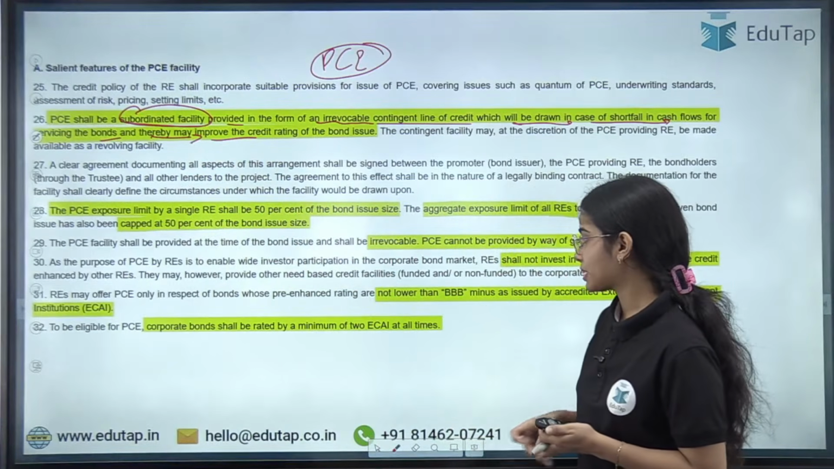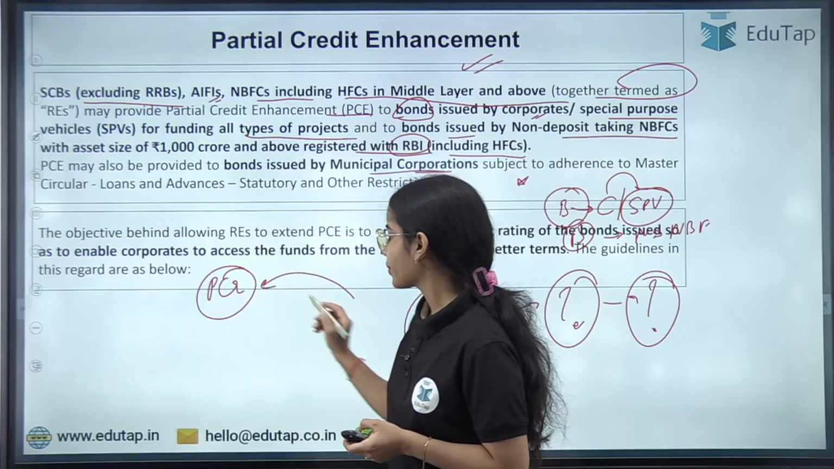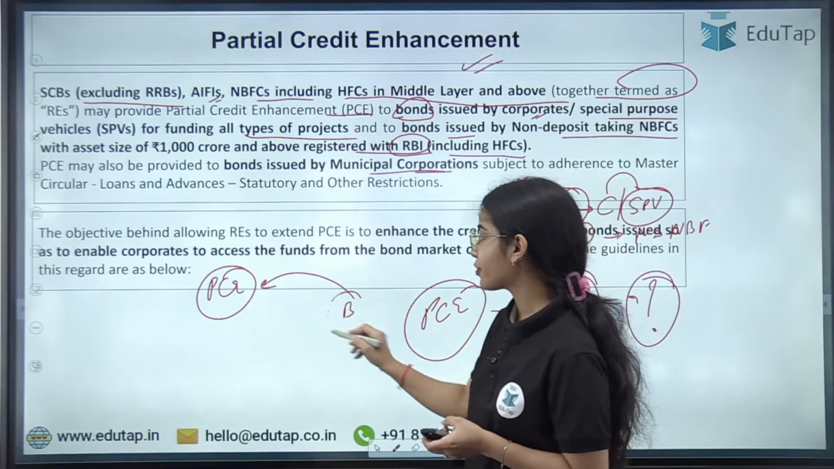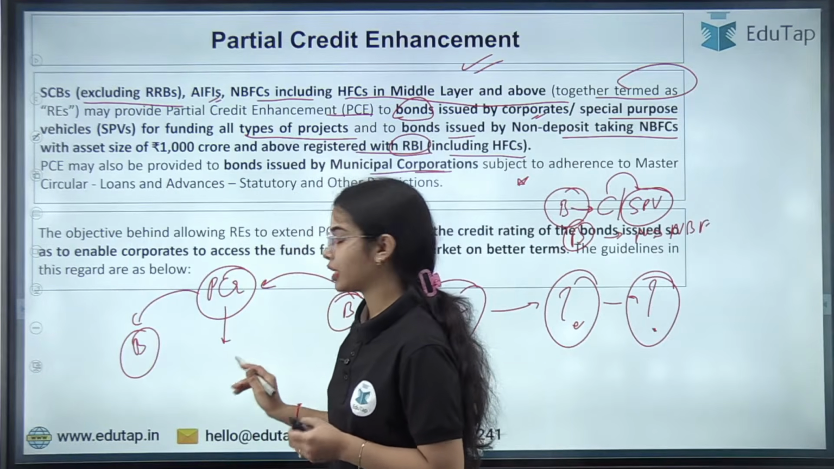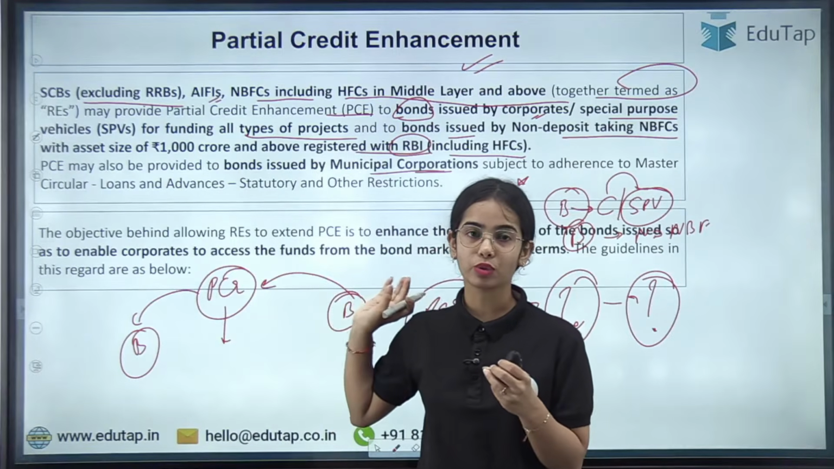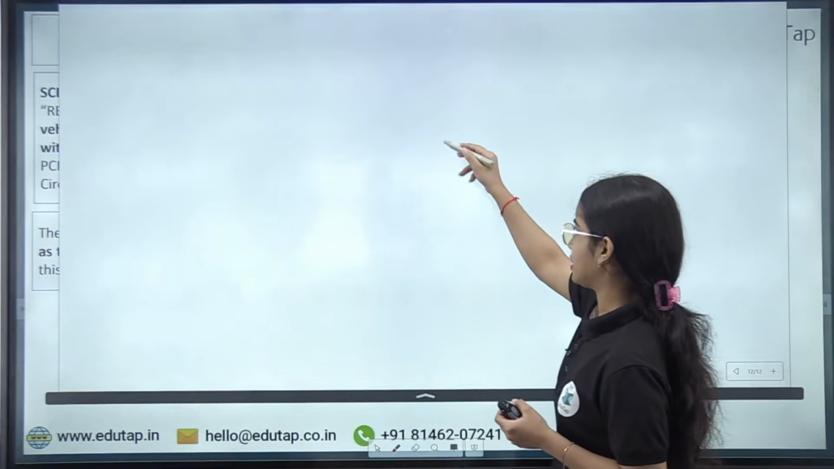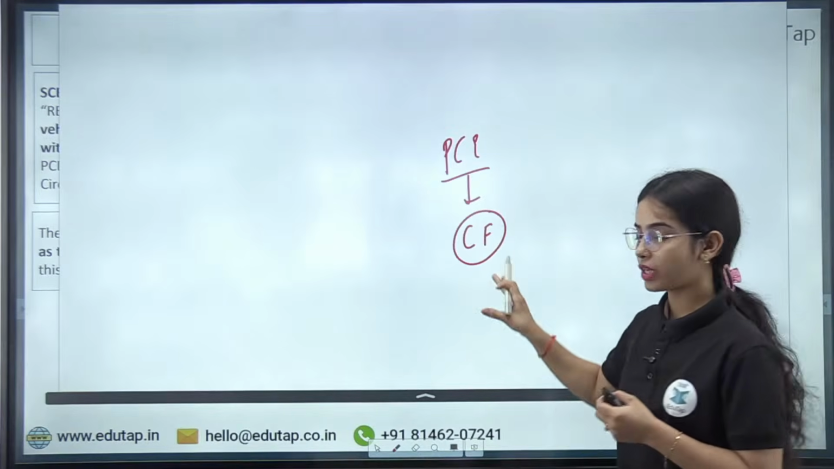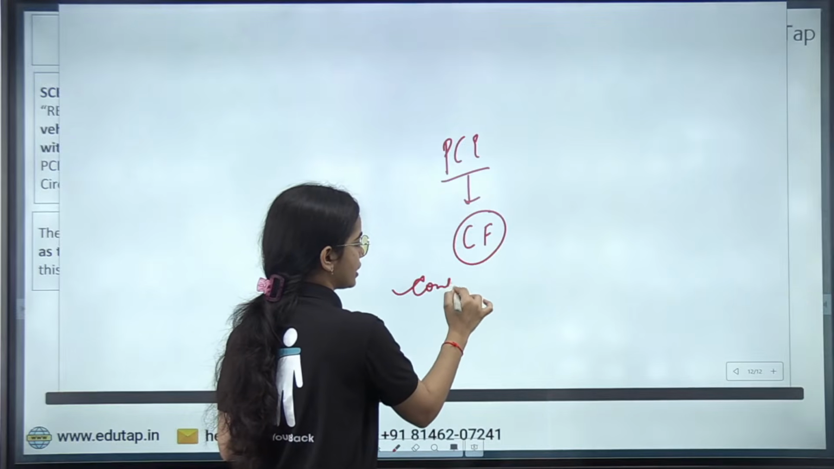So basically, if you want to understand the partial credit enhancement, the scheduled commercial bank or the all India financial institution is providing the PCE for the bond, but this is not a guarantee that the payment will be given for the bonds. Okay, so partial credit enhancement is actually a credit facility, a subordinated facility, that is contingent. This is a contingent credit facility.